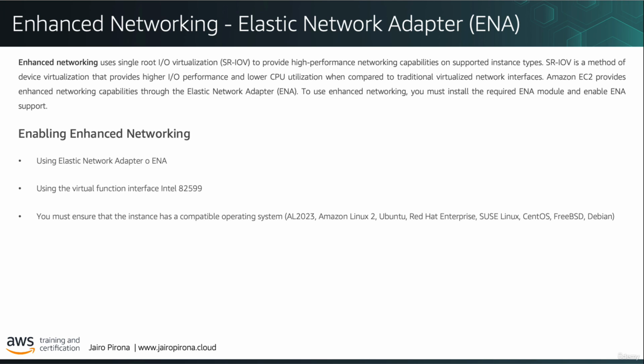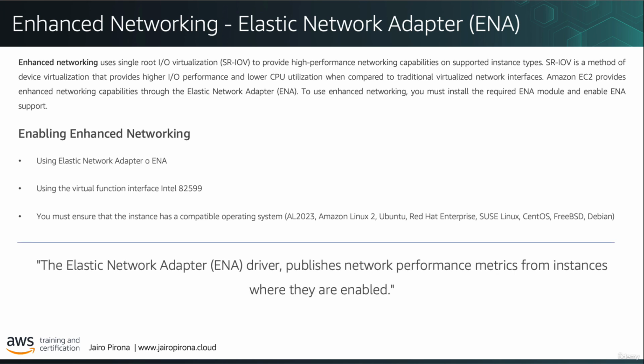Once enhanced networking is enabled, it is essential to monitor its performance. The Elastic Network Adapter driver publishes network performance metrics from the instances where it is enabled. These metrics can be useful for monitoring ENA performance, troubleshooting performance issues, and selecting the right instance size for your workload. So, let's look at how to determine if an EC2 instance has enhanced networking enabled.